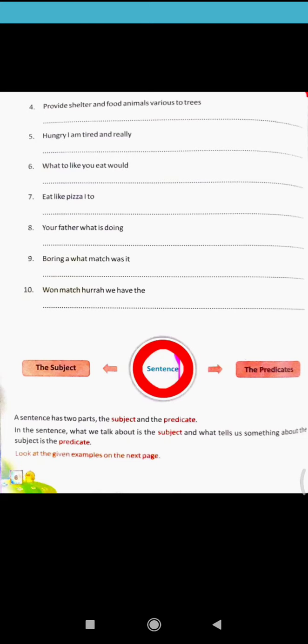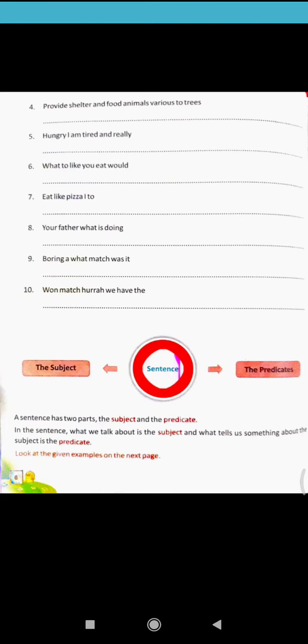Subject and predicate are both parts of the sentence. Subject means noun or pronoun. You understand the definitions of noun and pronoun. The rest of the sentence will be the predicate. You only have to understand what the subject is; if you find the subject, then the rest will be your predicate. It's very easy to understand.